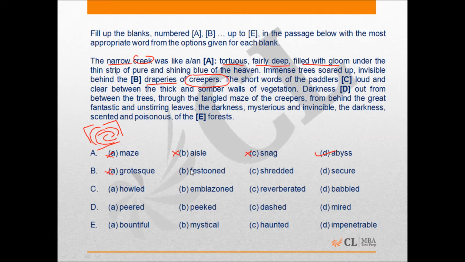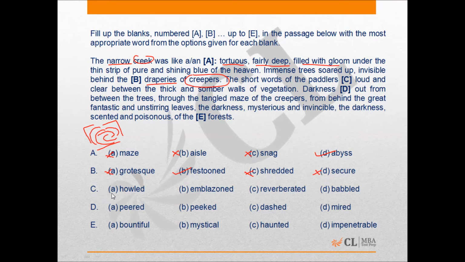So we eliminate A. Festoon could be the answer here, and is actually the answer here, because what festoon means is when you hang something up to adorn it, or decorate something. That is the word festoon. For example, when I reached the party, the ceiling was festooned with balloons and flyers, and that is how you would use the word there. We know what shredded means, it doesn't fit the context here. We know what secure means, that doesn't fit the context here too.